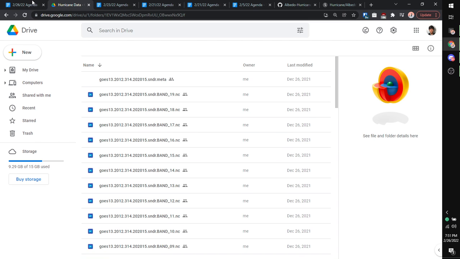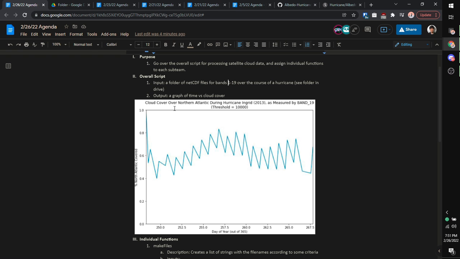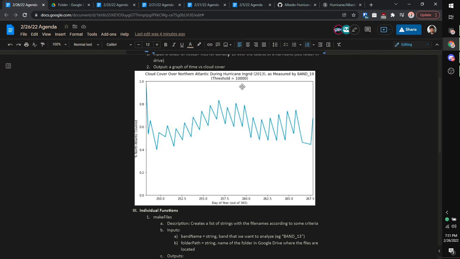So given a folder of these, what we're going to do is process some of the values in each of the netCDF files over some period of a hurricane to get a plot like this. This is for Hurricane Ingrid specifically. It shows, as time goes on, demonstrated by the horizontal axis, which is days of the year out of 365, what percentage of the North Atlantic is covered.